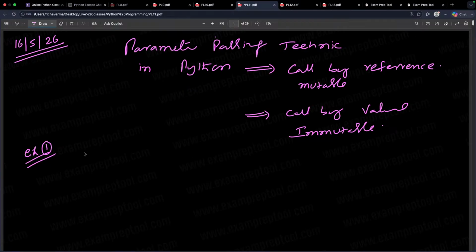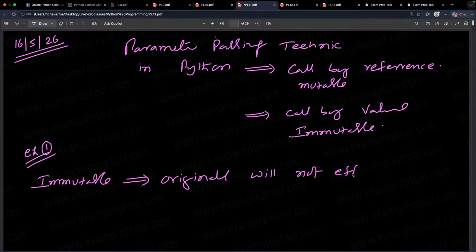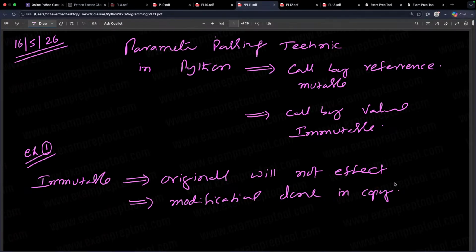I already showed the first example also. See this one, immutable objects, originals will not be affected. All modifications are done in the copy. Originals will not be affected. Modification is done in the copy.